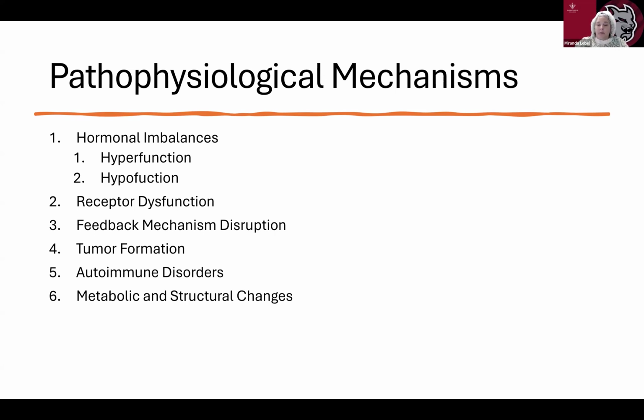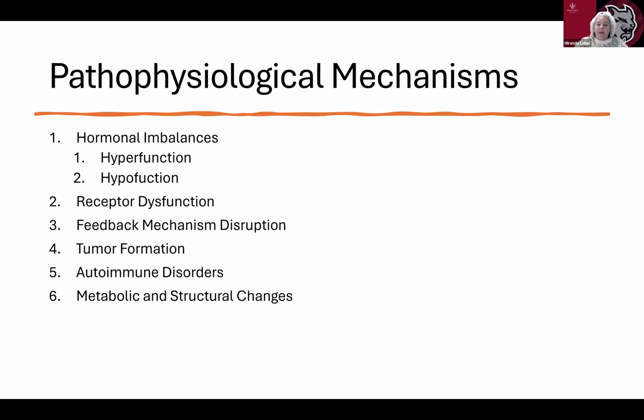Then we have tumor formation. Tumors, benign or malignant, can affect hormone production. Functional tumors secrete hormones autonomously, so that would be in insulinomas. And then non-functional tumors can compress surrounding tissues, impacting hormone secretion. Then we have autoimmune disorders. The immune system can mistakenly attack endocrine glands, leading to Graves' disease and Hashimoto's thyroiditis.